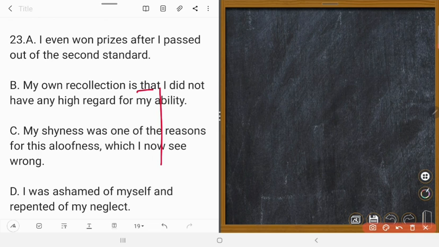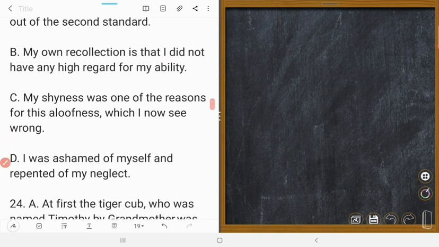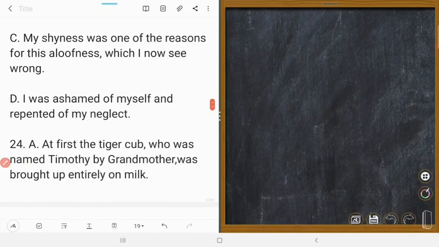Next one is, my shyness was one of the reasons for this aloofness, which I now see as wrong. So here which is used, which is the relative pronoun. So number C is correct. 23, number C is correct.